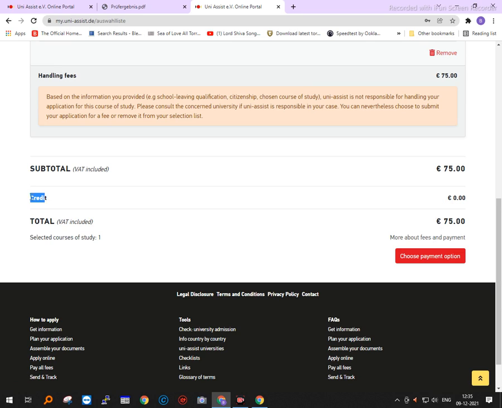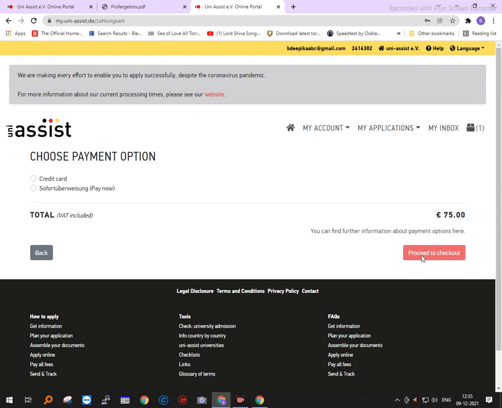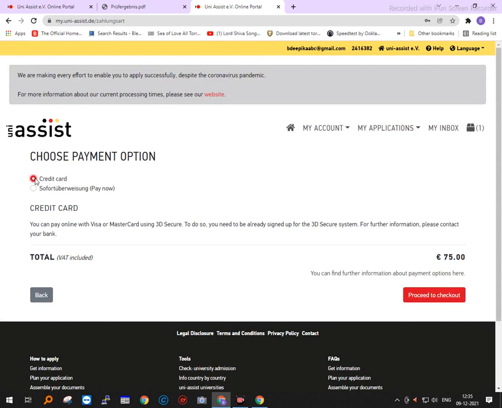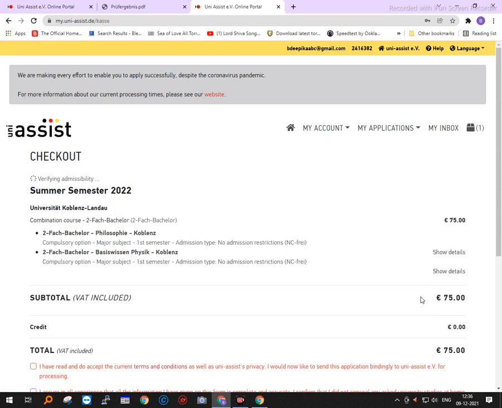You can always add money in advance, and if any money is added in advance to your wallet, it will show here. Now there is 0 in my wallet, 0 euros. So the total will be 75 euros. I can click on choose payment option, whether it is by credit card or by another means. If I put it as credit card, I can just go to the checkout.